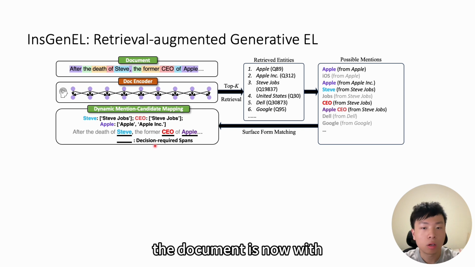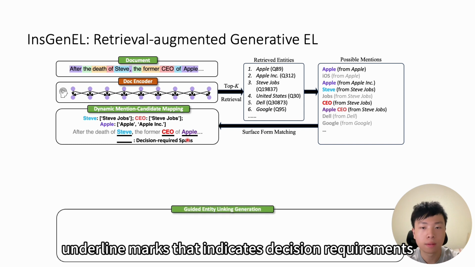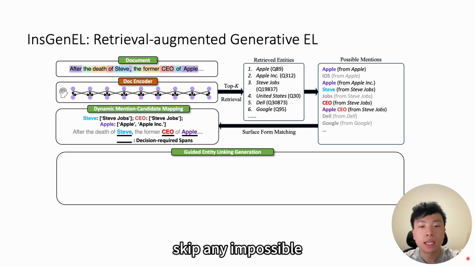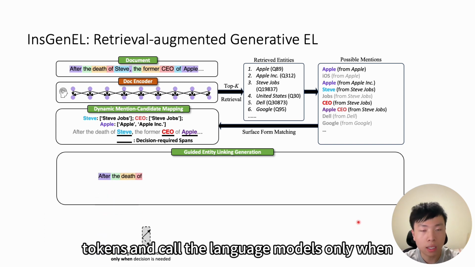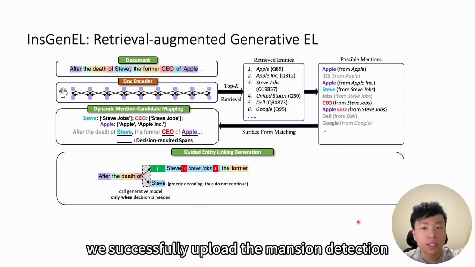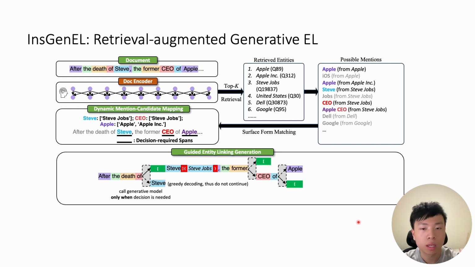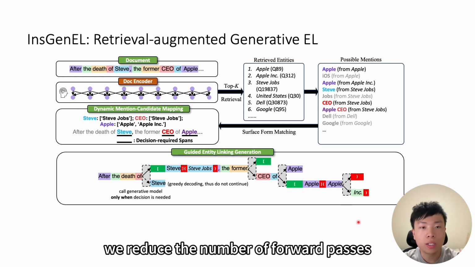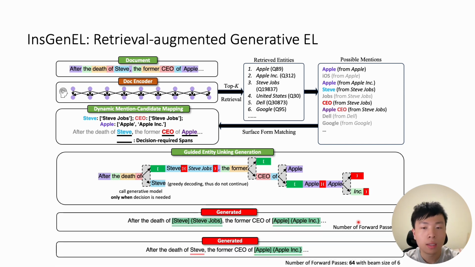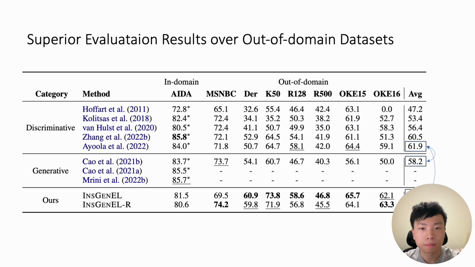As you can see, the document is now with underlined marks that indicate decision required spans. The guided entity linking generation will follow these spans, skip any impossible tokens, and call the language models only when a decision is required. In this way, we successfully offload the mention detection responsibility to an external retriever. And also, in this example, we reduced the number of forward passes from 64 to 4. This makes it possible to realize real-time generative entity linking.